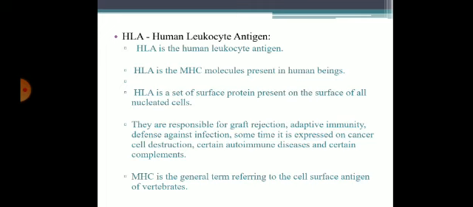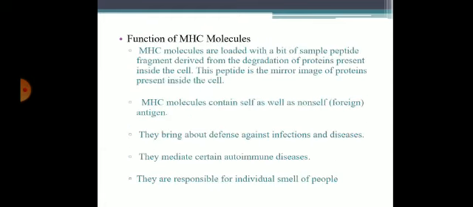They are responsible for graft rejection, adaptive immunity, defense against infection. Sometimes it is expressed on cancer cells, and is involved in certain autoimmune diseases and certain complements. MHC is a general term referring to cell surface antigens of vertebrates.